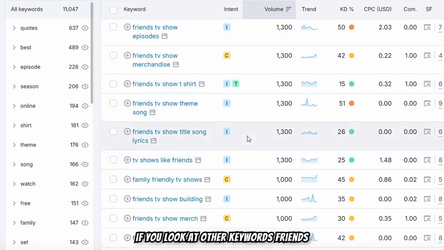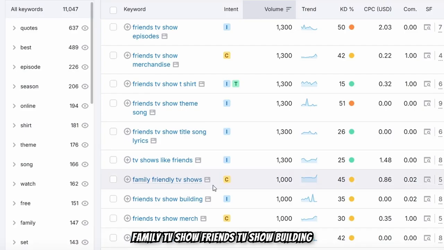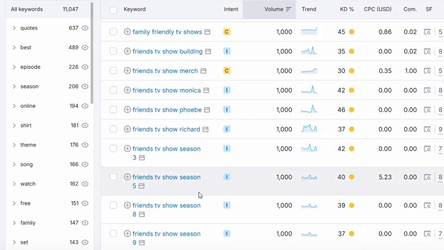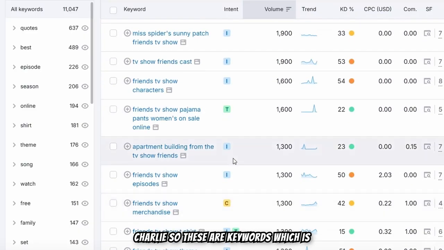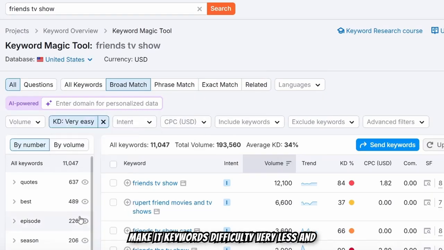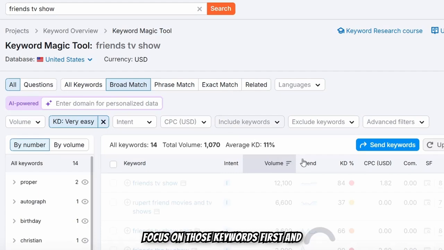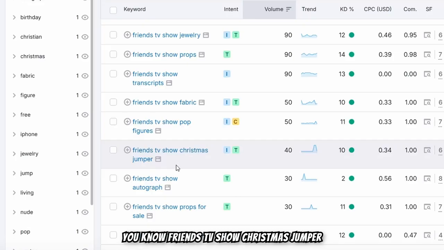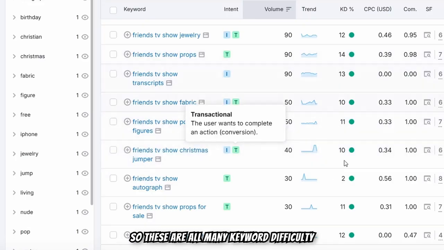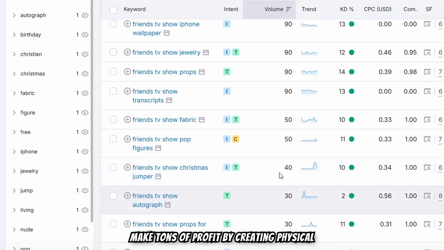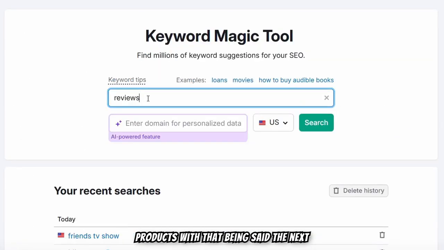And again, if you look at other keywords, Friends Family TV show, Friends TV show building, merch, Phoebe, Richard, Monica, Chandler. So these are keywords which are focused on the cast, right? And I can filter for very low keyword difficulty and focus on those keywords first. And Friends TV show Christmas jumper. So these are all low keyword difficulty keywords which you can easily rank and make tons of profit by creating physical products. With that being said, the next micro niche which I'm going to show you is reviews.